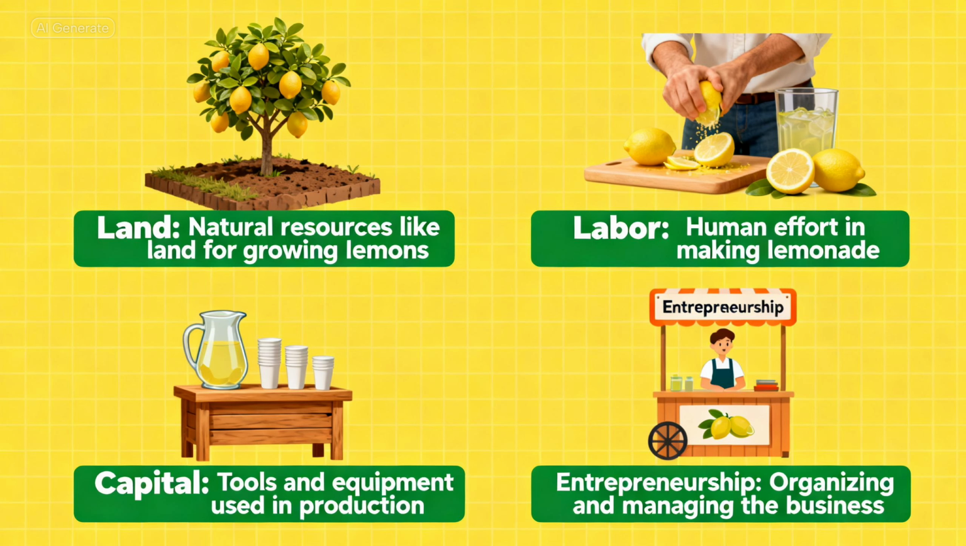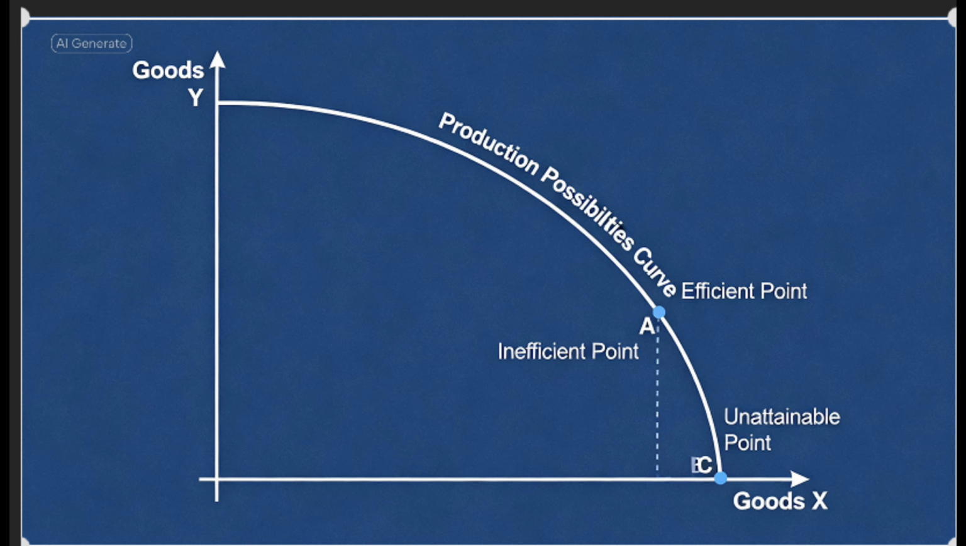Imagine opening a lemonade stand. You need land, the space for your stand; labor, your effort; capital, the cups and lemons; and entrepreneurship, your idea to sell lemonade in the first place. Economics studies how societies use these scarce resources efficiently to satisfy people's unlimited wants.